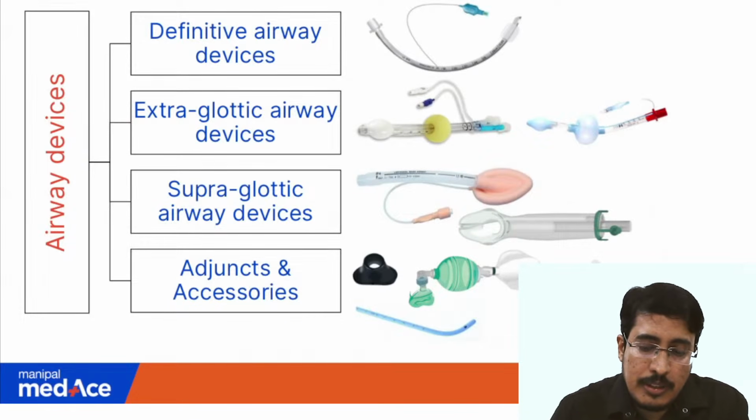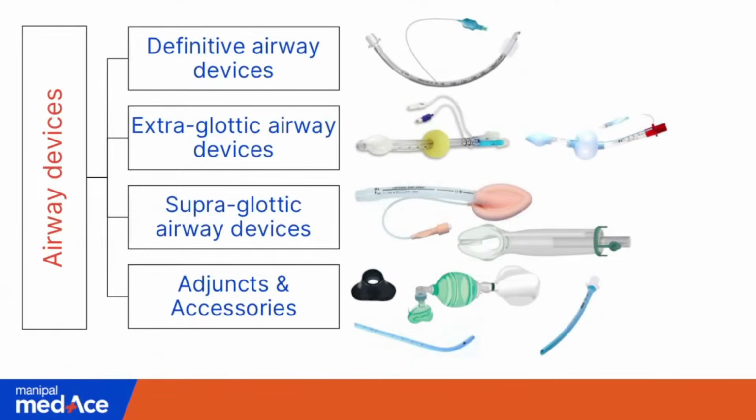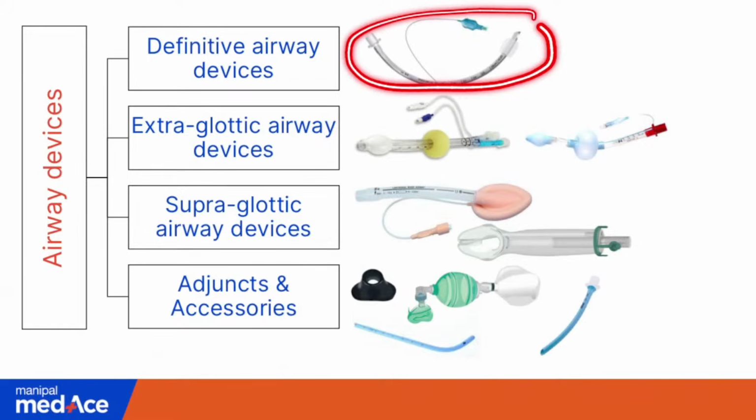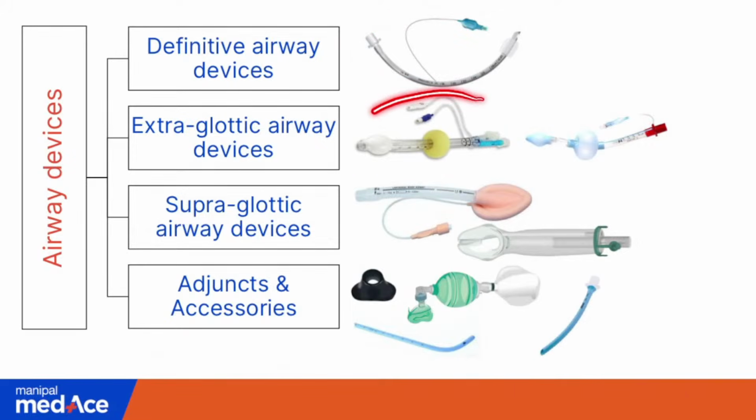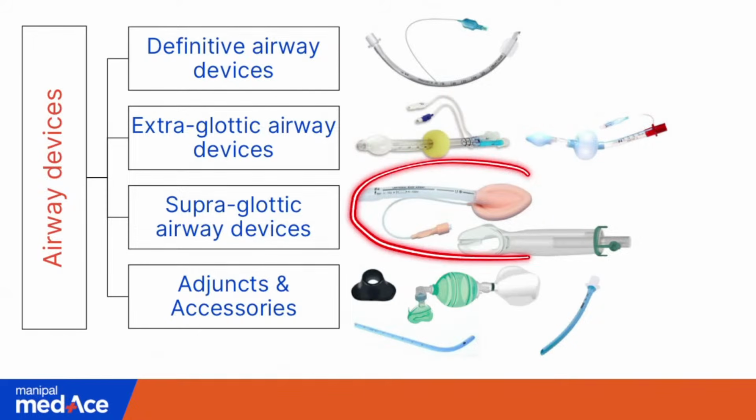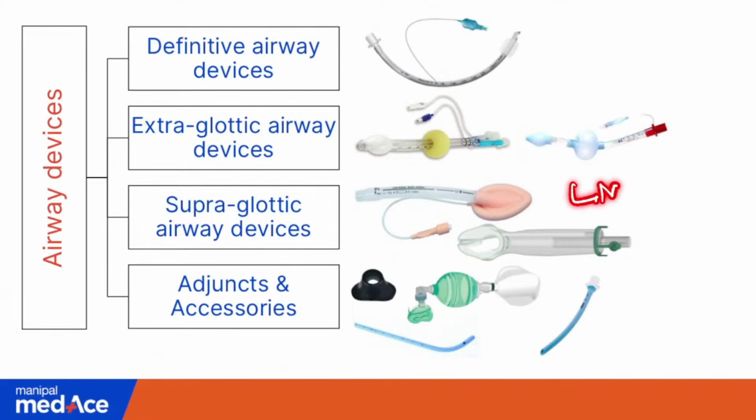For the images, the definitive airway is an endotracheal tube. This is a combi tube with 2 lumens, 1 and 2. And this is a king laryngeal tube. These two are supraglottic airway devices, also called the laryngeal mask airway.